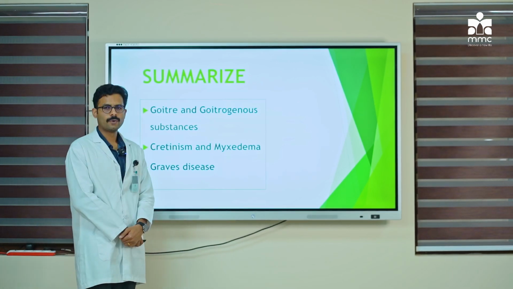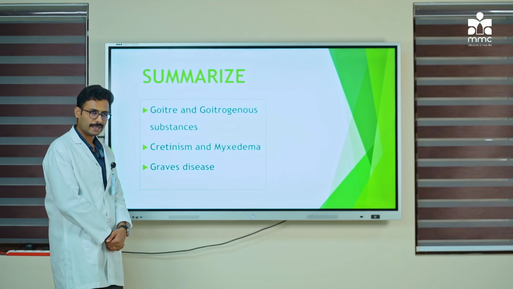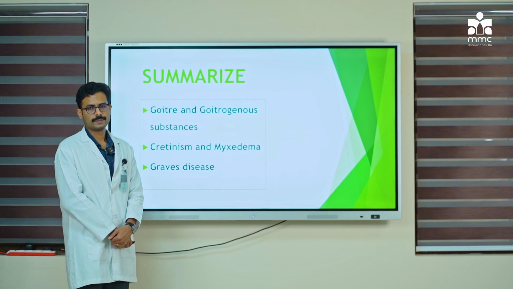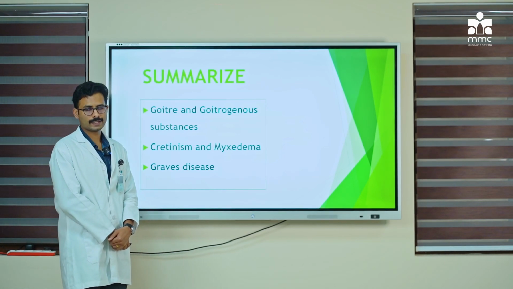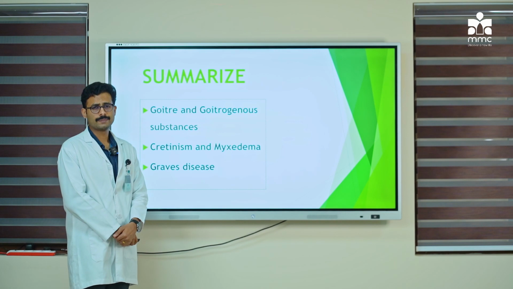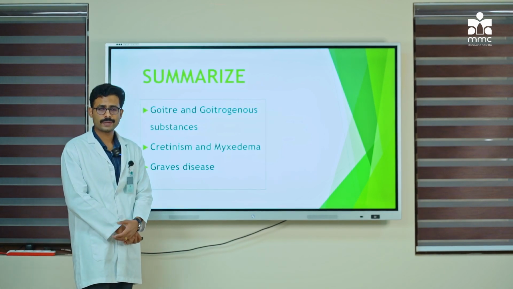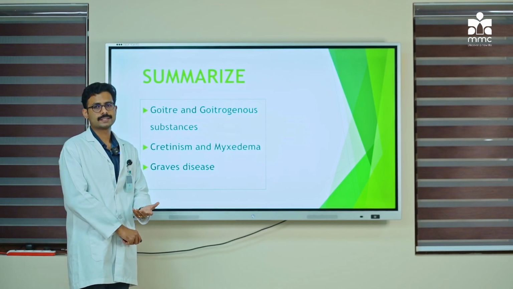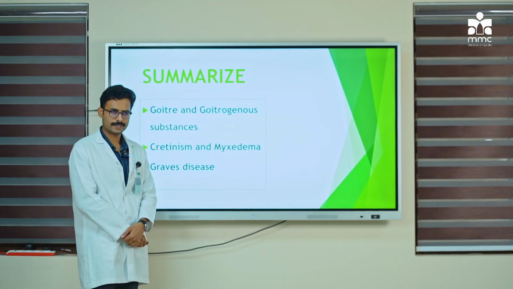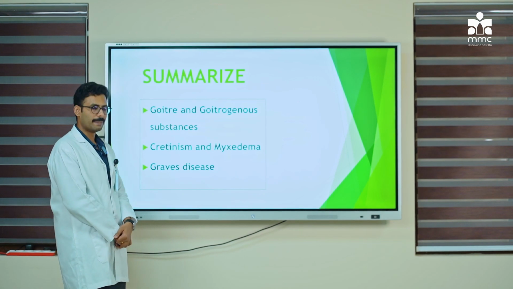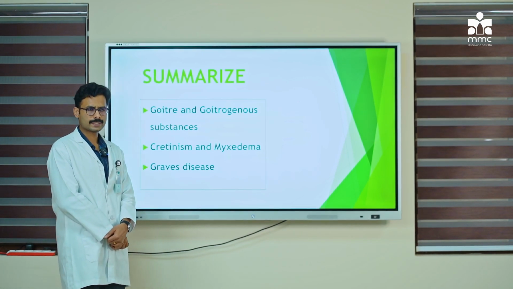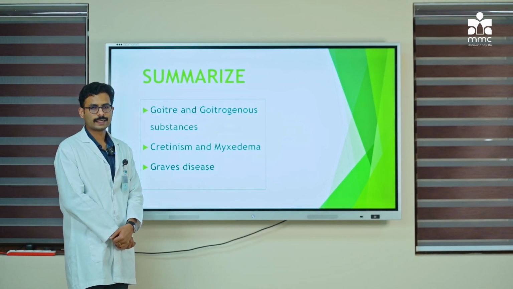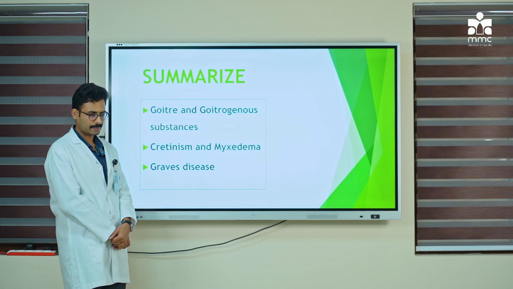Next, we saw what is hypothyroidism, the clinical features in hypothyroidism, and the different types of hypothyroidism. So the hypothyroidism seen in children is called as cretinism. So under cretinism, we discussed regarding the importance of identifying it as early as possible, so that we can prevent or we can reverse the mental retardation that is seen in cretinism. And we discussed regarding myxedema, that is hypothyroidism in adults. So importance of identifying the hypothyroidism based on the clinical symptoms, okay, signs and symptoms in that individual.